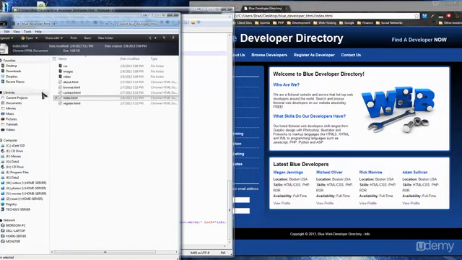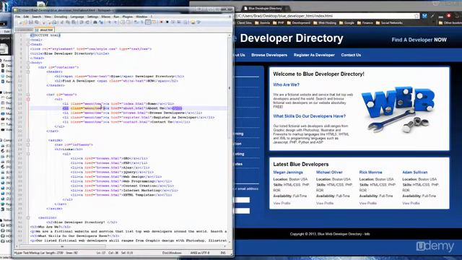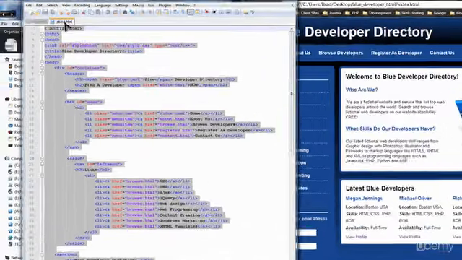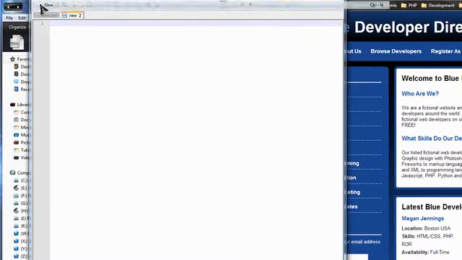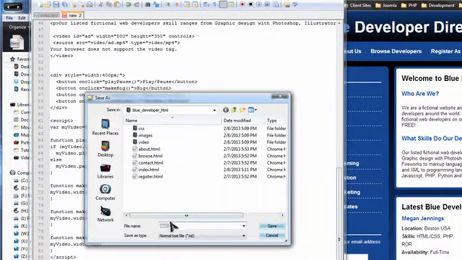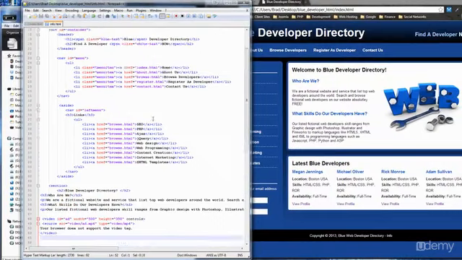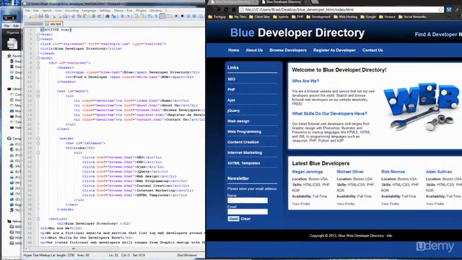So what I'm going to do is take the about page, open that, copy everything that's in it and close it, open a new file, paste it, and then save it as info.html. And now we should be able to go to it.